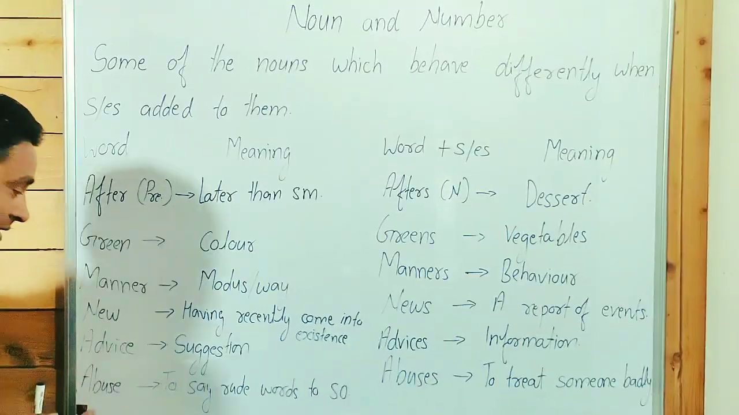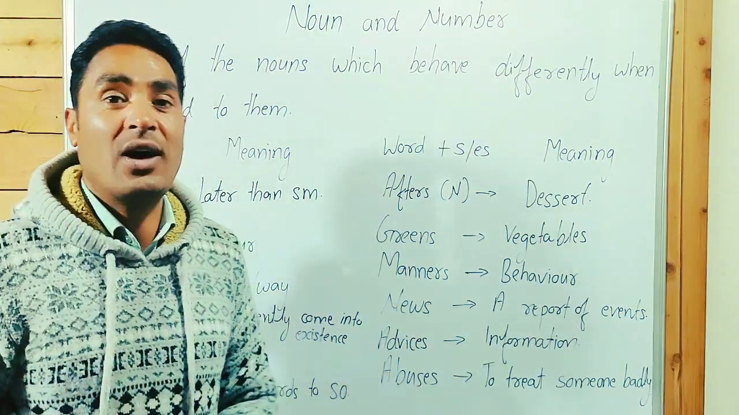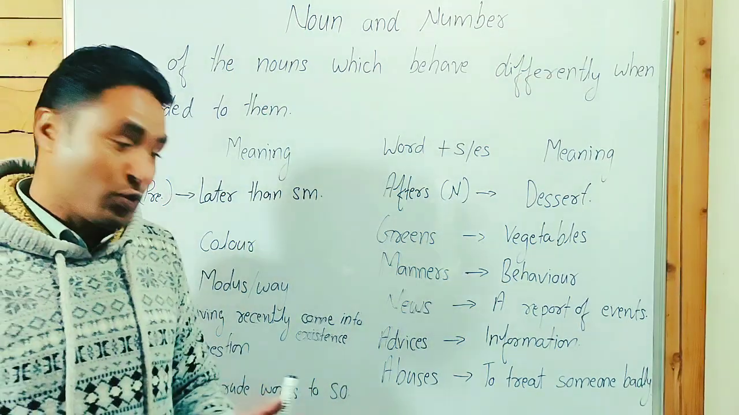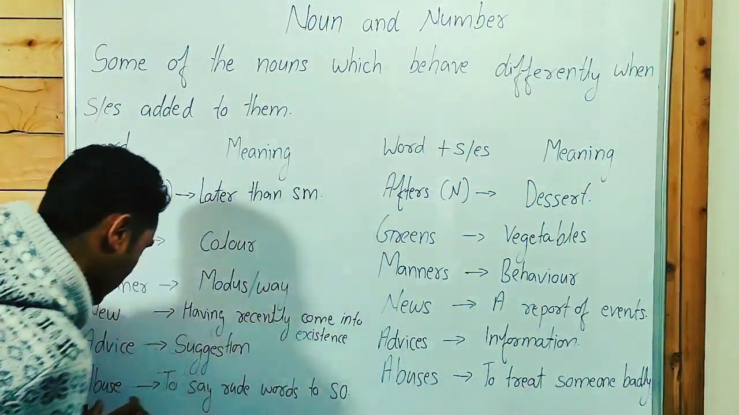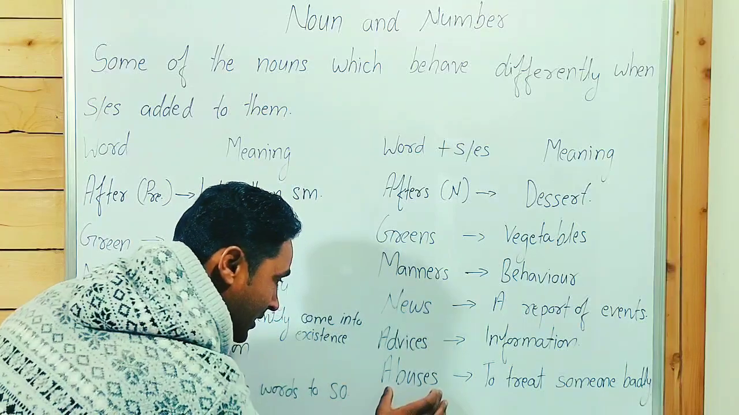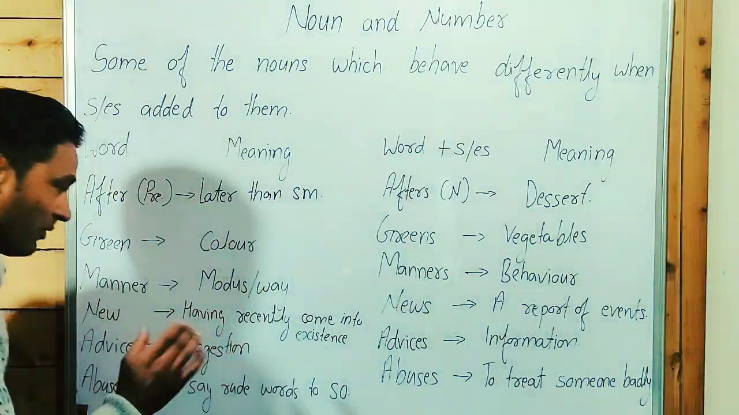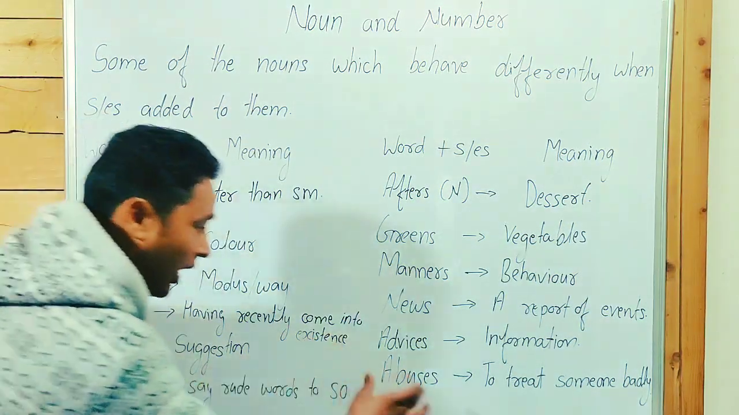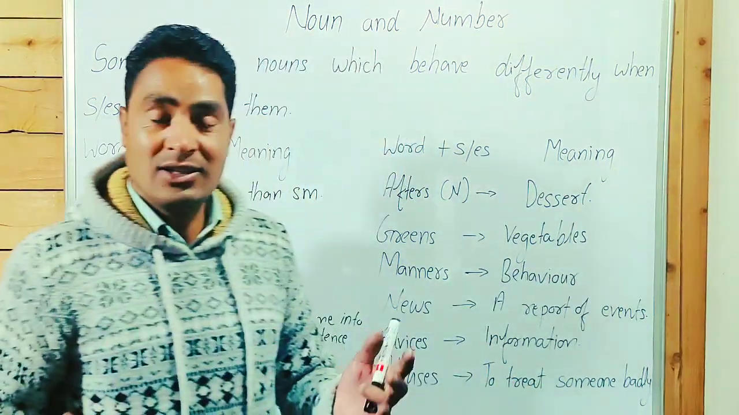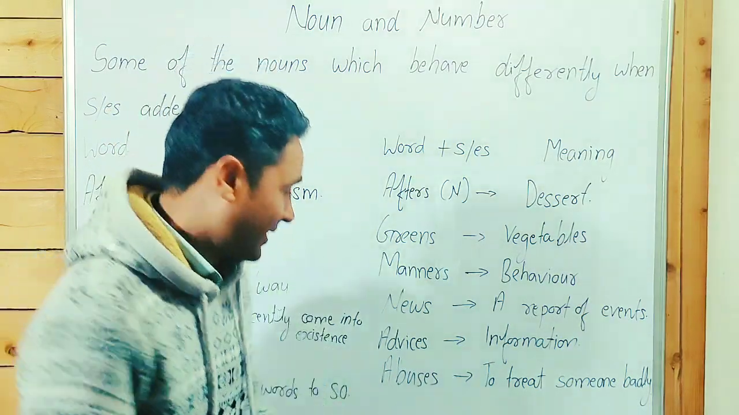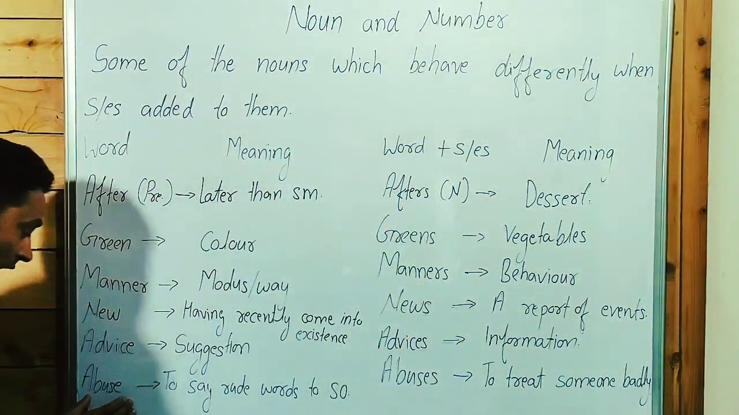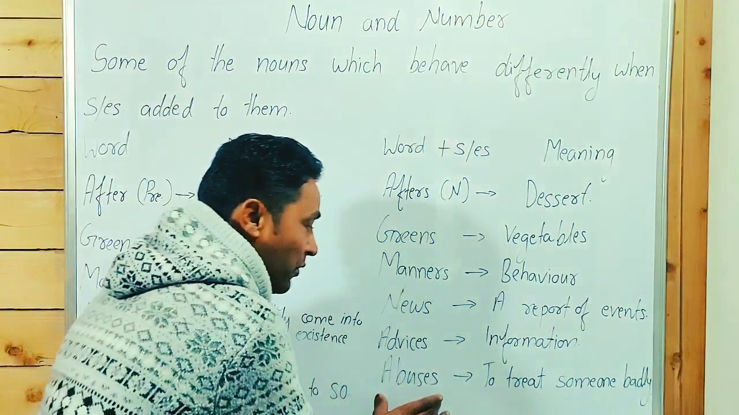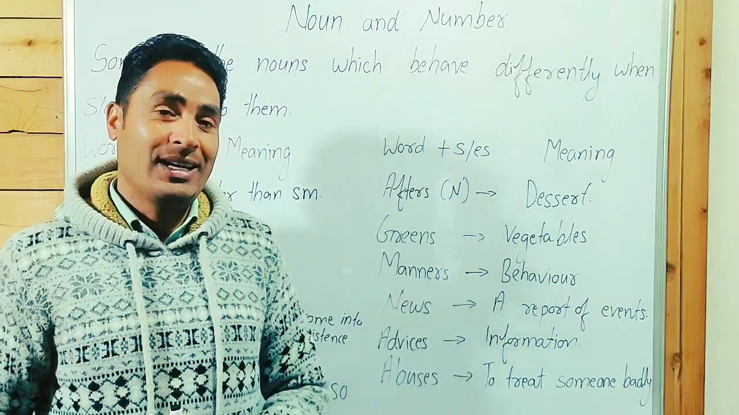When we talk about abuse, it means to say rude words to someone. Abuses, with s at the end of the word, is also a noun. Guys, point to be noted: abuses means to treat someone badly. That is called abuses. Abuses is different. Abuse, to say rude words to someone. Abuses, to treat someone badly.